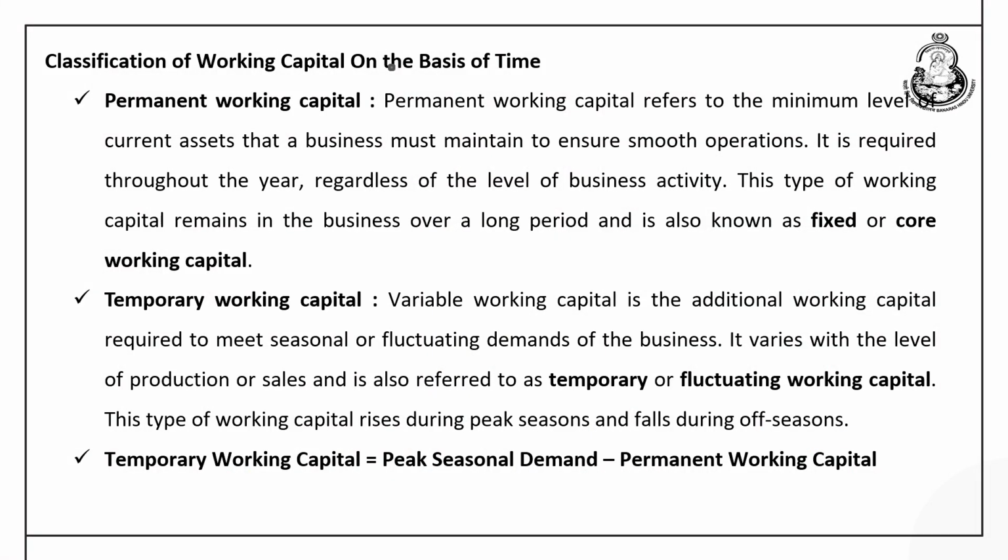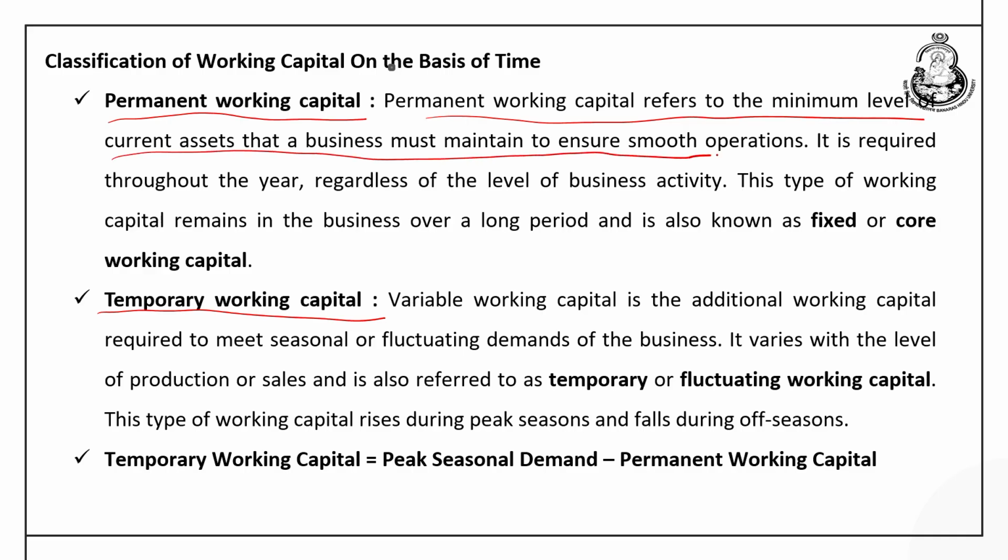Now, there is another criteria to classify the working capital on the basis of time. So, there could be permanent working capital or the temporary working capital. So, permanent working capital refers to the minimum level of current asset that a business must maintain to ensure a smooth operation. That means, this amount of working capital is required throughout the year, regardless of the peak demand or the low demand. This is the level of working capital which must be there in a company if the company does not want to interrupt its production process. This is also known as the fixed or the core working capital, because it has to be there in the company.